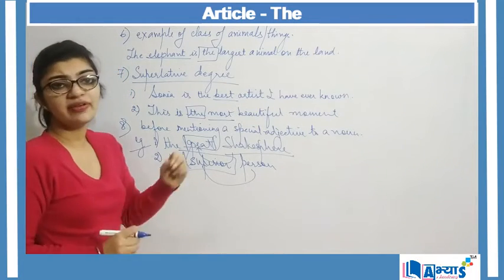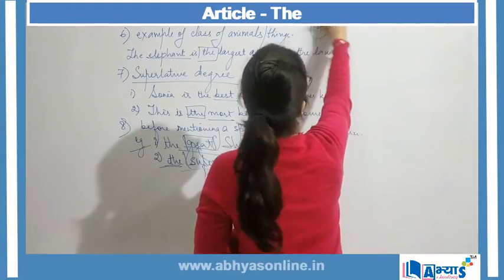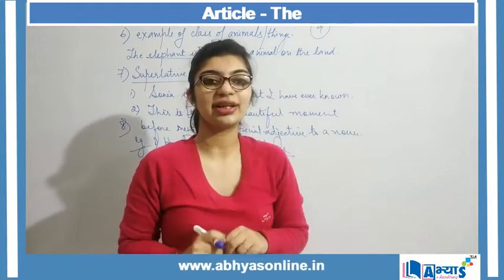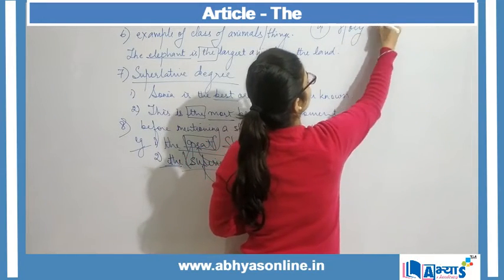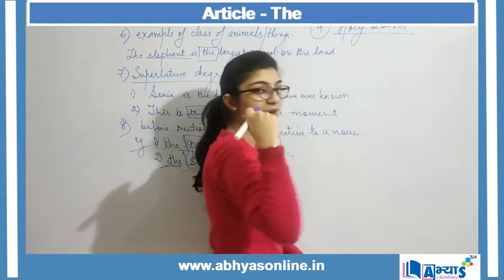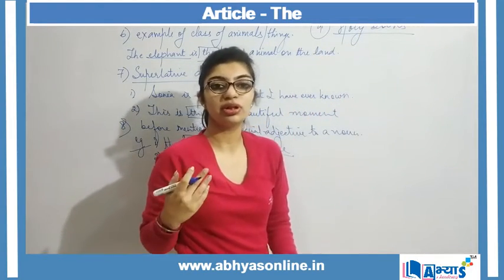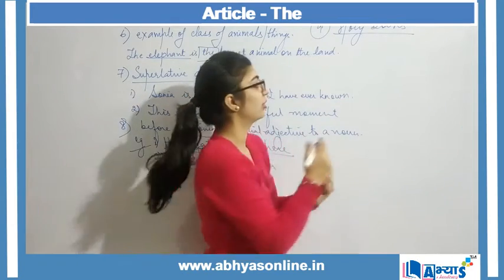Now another area where we can make use of the as an article is for mentioning holy books. So whenever I have to mention a holy book, before that I will be making use of the article the, right?